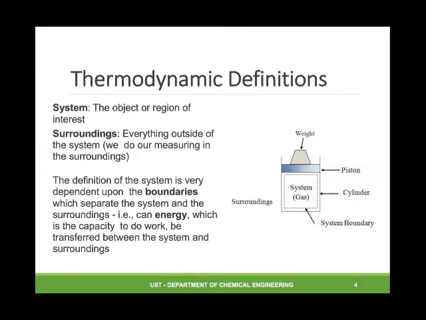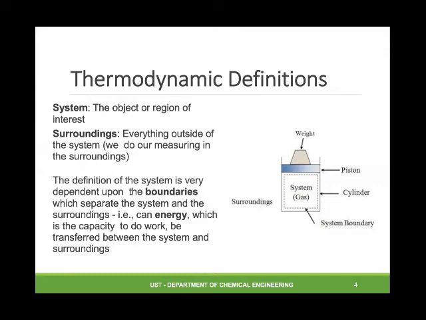It tries to establish relationships between states of matter like pressure, temperature, volume, internal energy, enthalpy, and entropy. But before we discuss the first law of thermodynamics, let us first review some thermodynamic definitions.